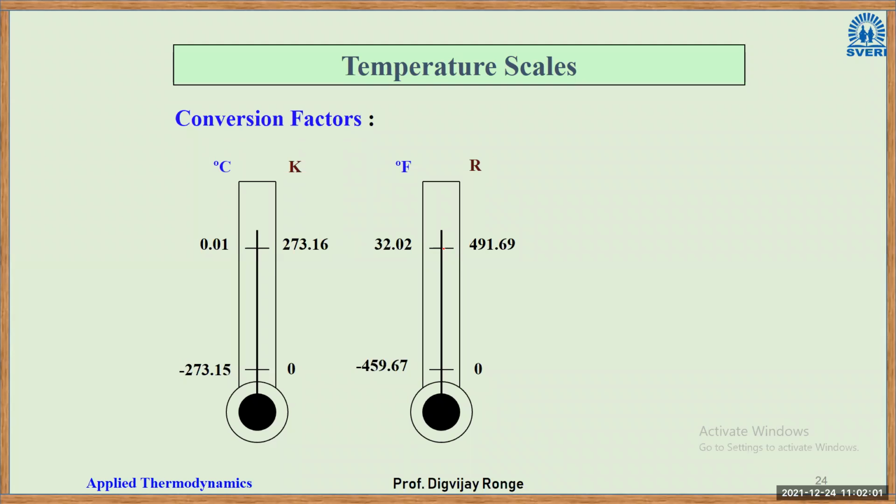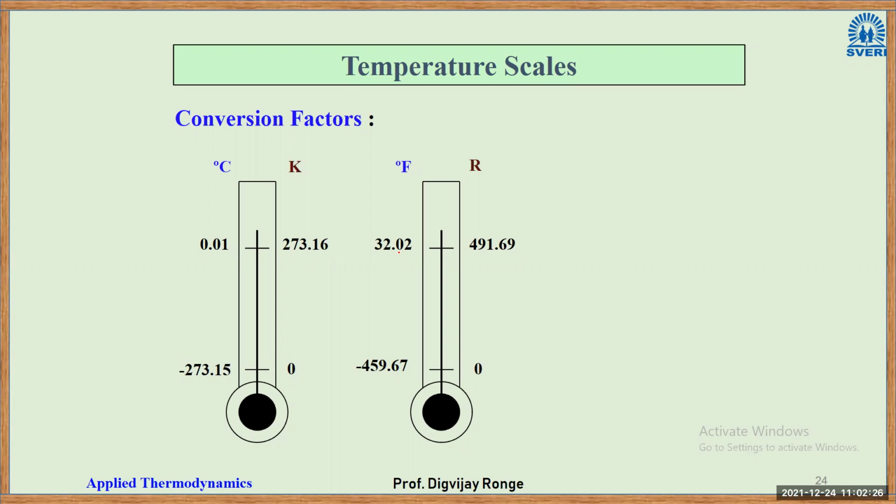Equivalent on the Rankine scale, 0 Kelvin is 0 Rankine, and minus 273.15 degrees Celsius is minus 459.67 Fahrenheit. This is just a conversion. So don't worry. Here 0.01 degrees Celsius is 32.02 degree Fahrenheit.